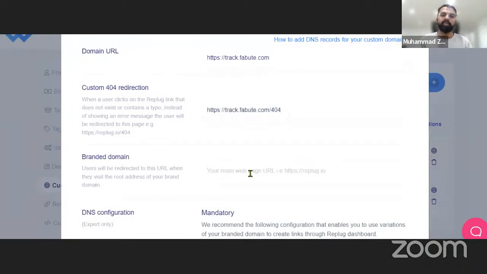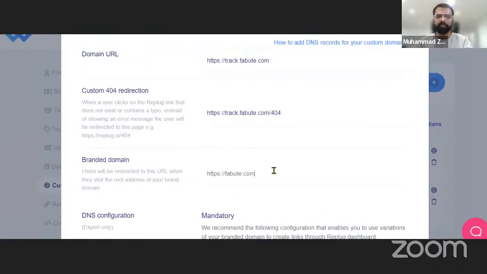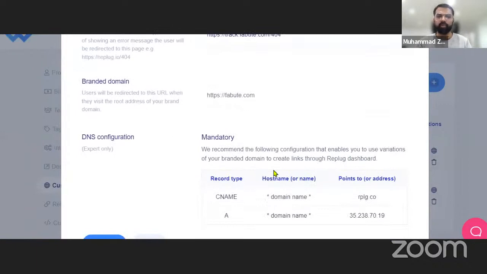Lastly, you have to provide that branded domain. Let's suppose for some reason the user does not get to the link that you have shortened. Let's suppose you have shortened the link with a slug shop at the end, but that slug does not exist, or that link does not exist. We do not want a user to be wandering around, wondering where to navigate. We want them to be navigated to a main domain. So I would prefer to take my user to my main homepage in that case. It's a really handy thing, how we can change the scenarios and customize everything here to suit our use case.